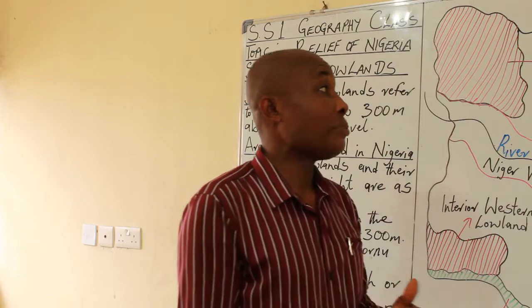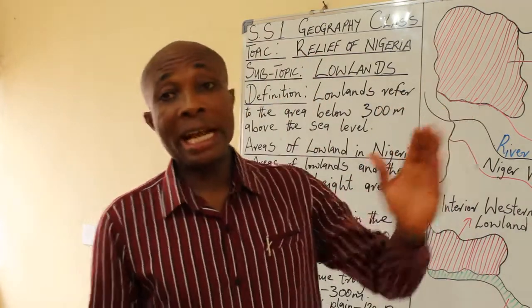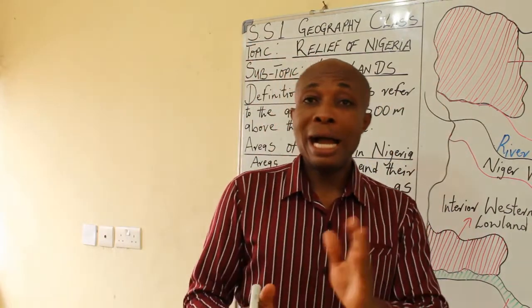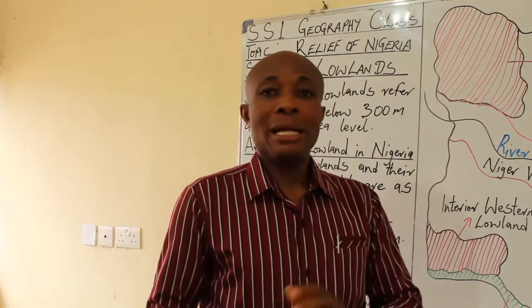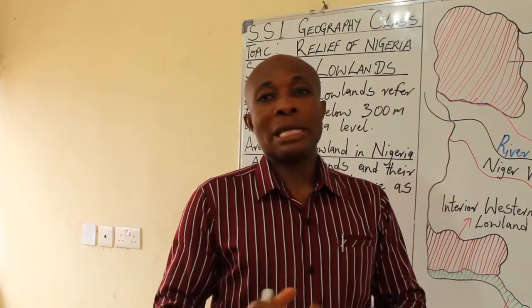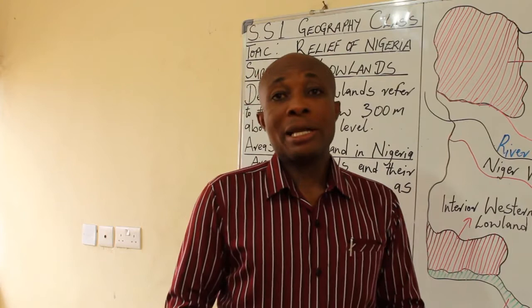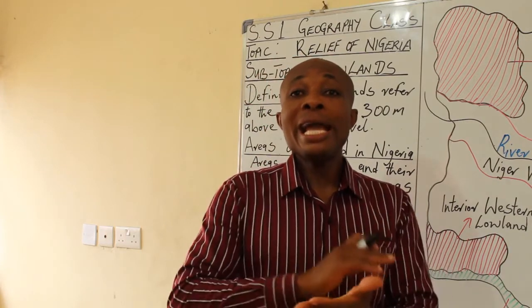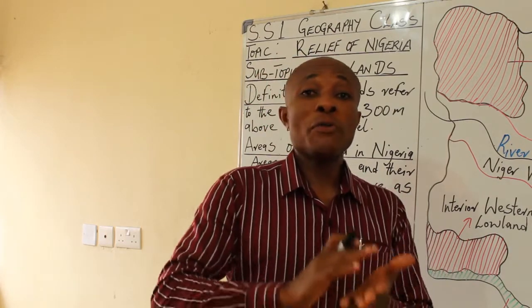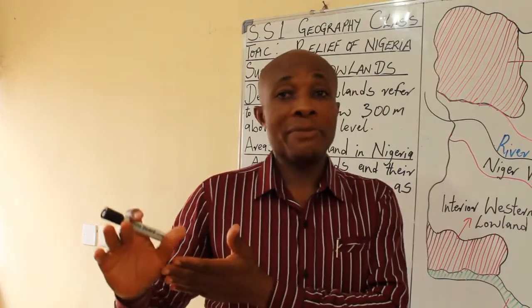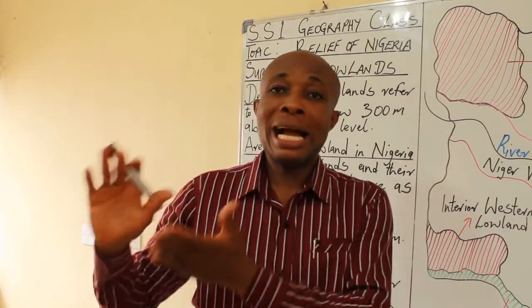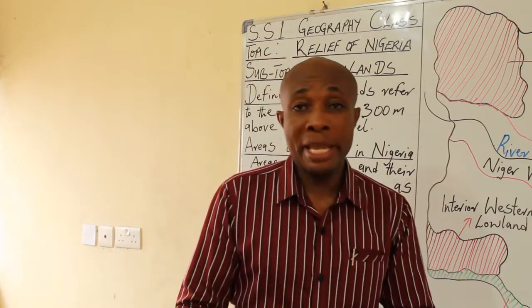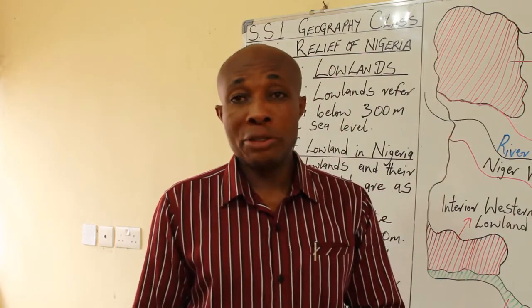As I said earlier, the relief of Nigeria can be grouped into two: highlands and lowlands. Last time, we talked about the highlands, talking about any height that is above 300 meters above the sea level can be classified as a highland. And a highland can be a hill, a plateau, or a mountain.